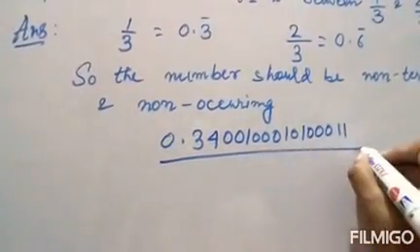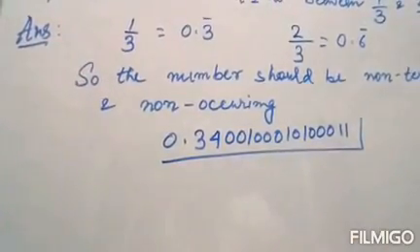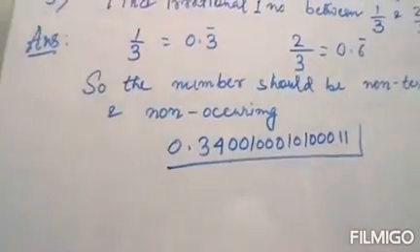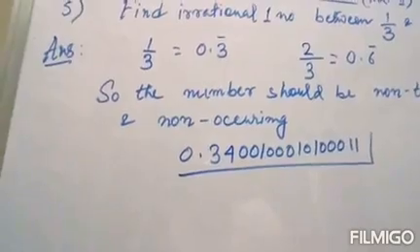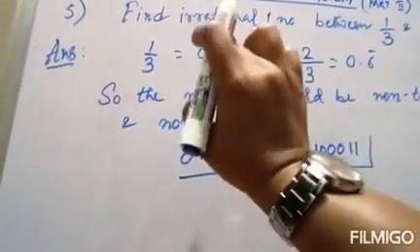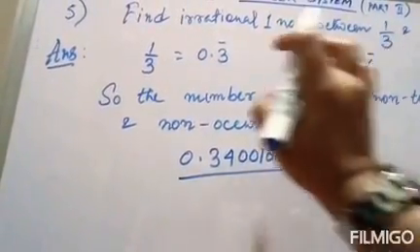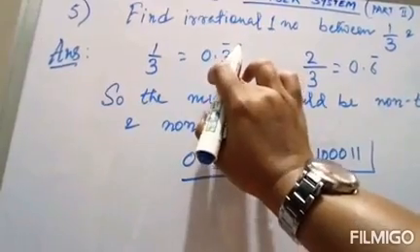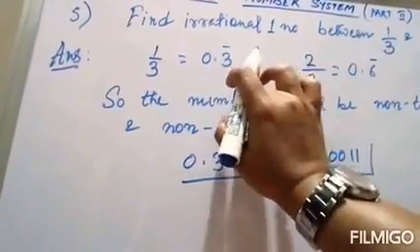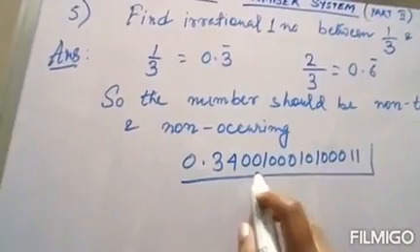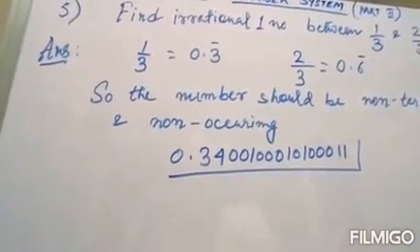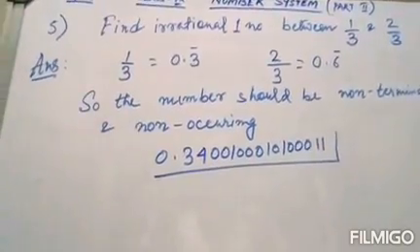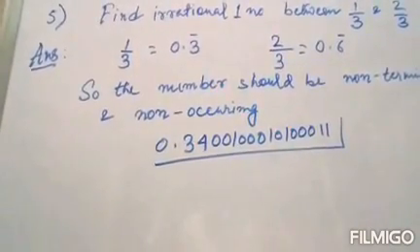So this will become my irrational number between these two numbers. So if your question is to find an irrational number between any two numbers, you pick one number greater than the first number but less than the second number, and put some non-terminating, non-recurring terms. Okay, is that clear? Fine.